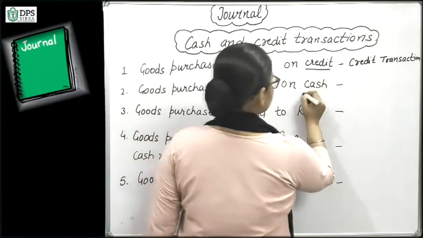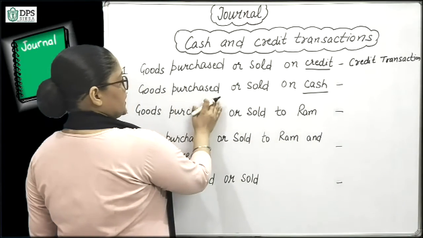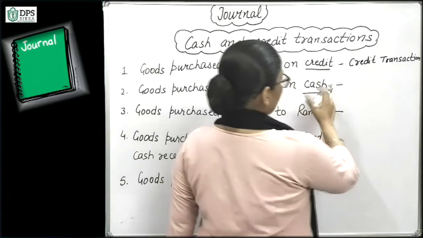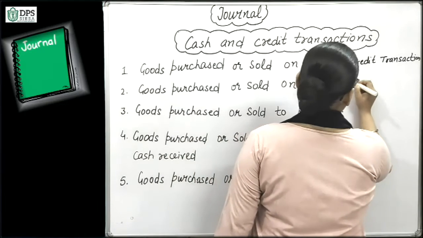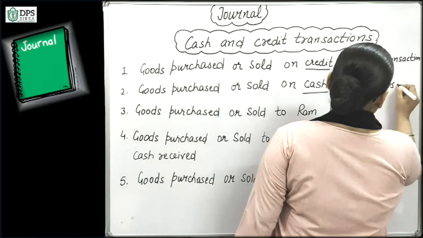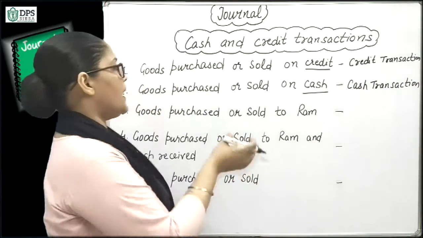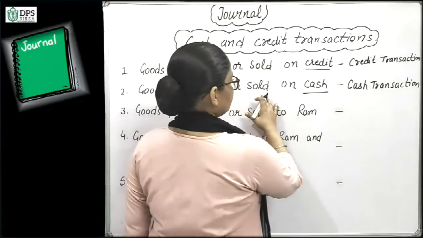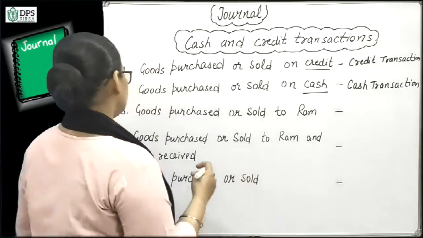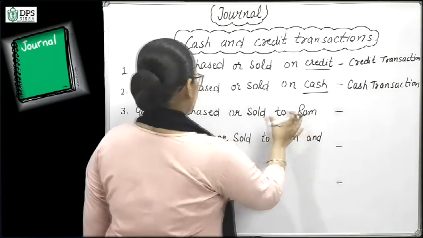If on cash, in cash, goods purchased or goods sold in cash or on cash is given, then we assume it as a cash transaction. That means if we are doing purchases, then we are paying cash, and if we are doing sales, then cash is received by us.